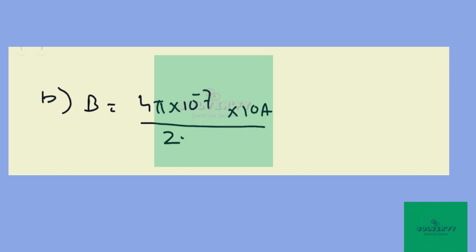For part B, the magnetic field will be 4 pi times 10 to the power minus 7 times 10 amperes divided by 2 pi at a distance of 0.050 meters. This gives us 4.0 times 10 to the power minus 5 Tesla.